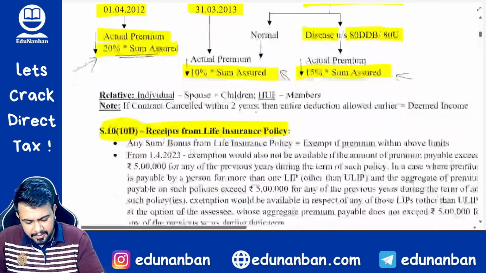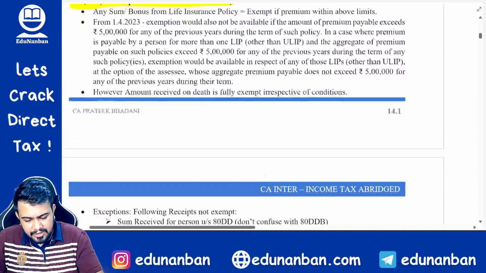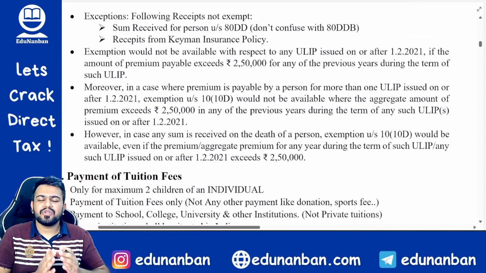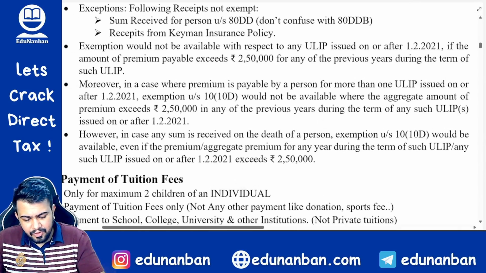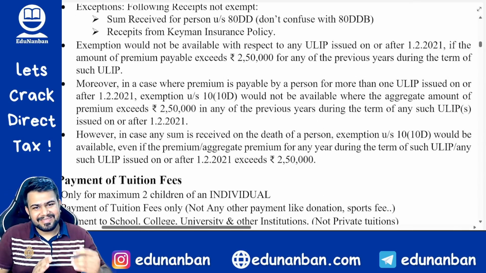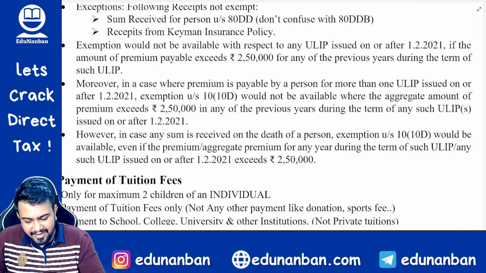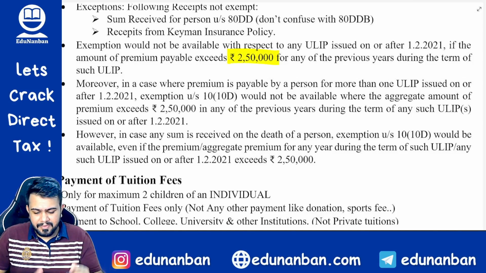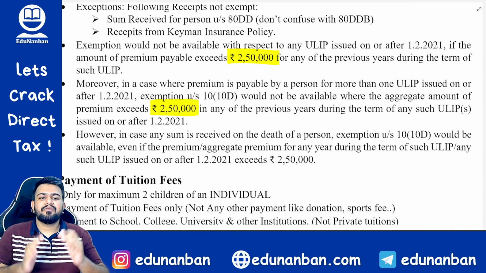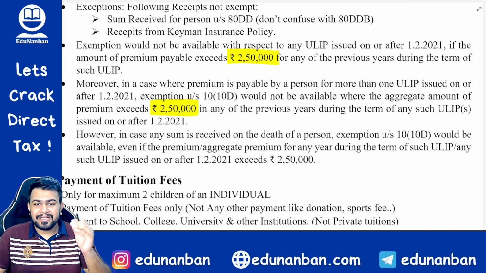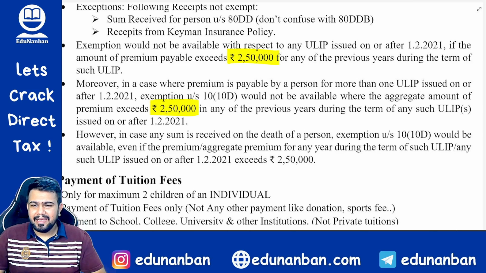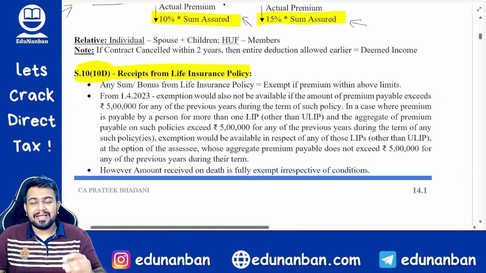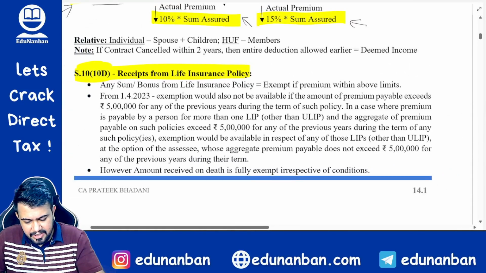Later on, what happened? The Income Tax Act introduced a concept of ULIP, that is unit linked insurance plan or unit linked insurance policy. In case of a unit linked insurance policy, this is also not an amendment, this is an earlier provision only that I am taking, where if the premium is exceeding 2,50,000 rupees, or if the aggregate premium was exceeding 2,50,000 rupees in case of more than one ULIP, in such case also such ULIPs will be fully taxable under the Income Tax Act. And now the Income Tax Act, that is section 10(10D), has brought in another condition. What is that condition? Let us read.